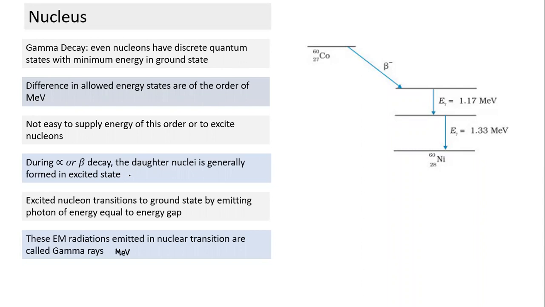In alpha and beta decay, they get excited, and they come back to a lower state or ground state in one or two steps or multiple steps by emitting EM radiation of energy equal to the difference in energy. And since energy gaps are of the order of million electron volts, gamma rays also have highly energized photons. There ends the topic. No more than this is necessary in case of gamma decay. Does gamma decay alter the composition of a nucleon? No, it does not alter. It does not change, and only the energy state changes.